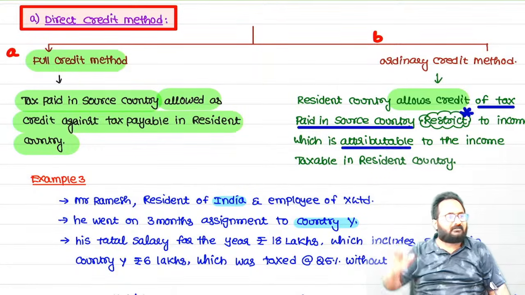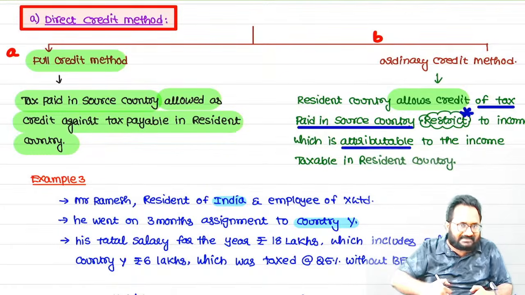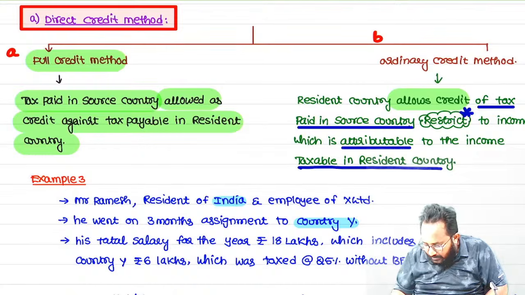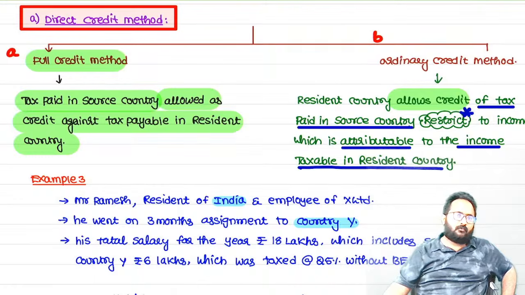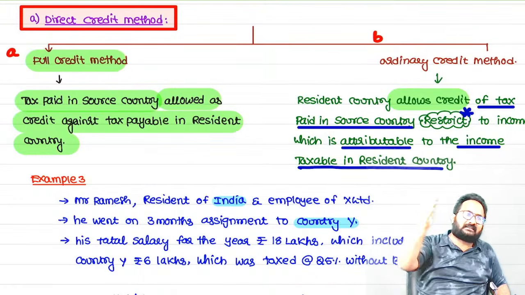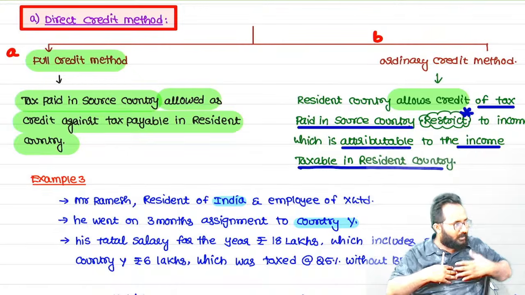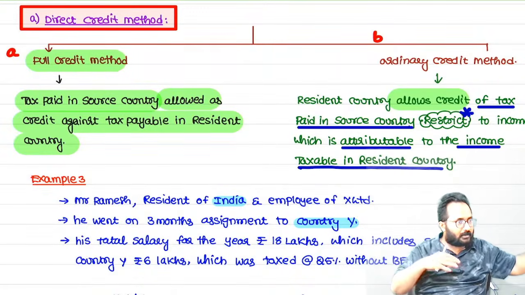Simply, whatever that income is, how much we can collect as tax in India on such income. In the resident country, how much income is taxable? Please calculate. So simply, if the foreign income was taxed in India, how much we can collect, and how much you paid as foreign tax? Yes, whichever is lower.